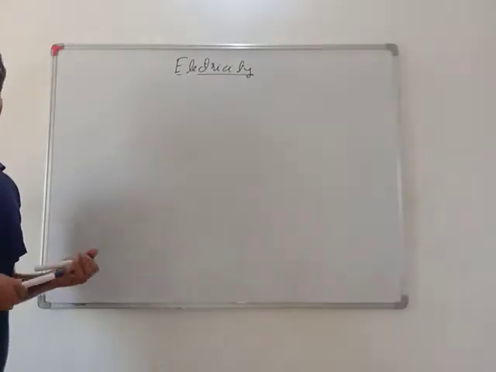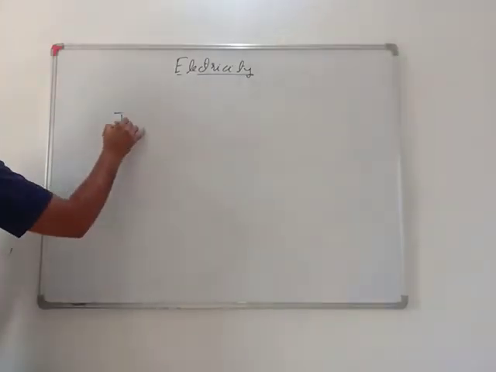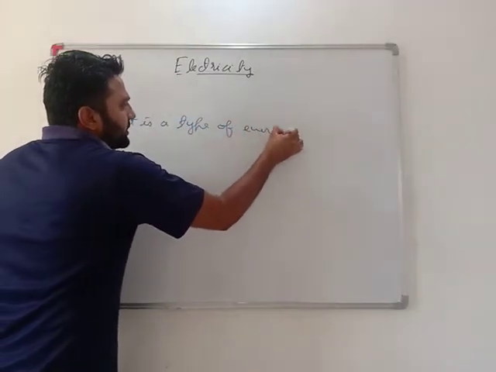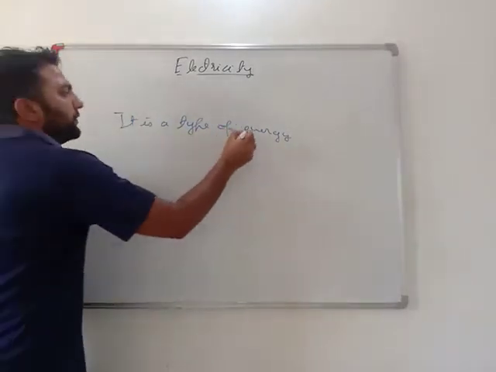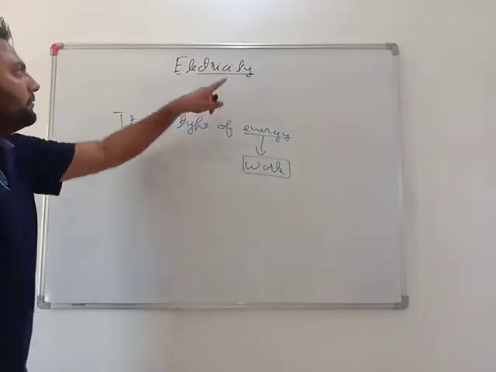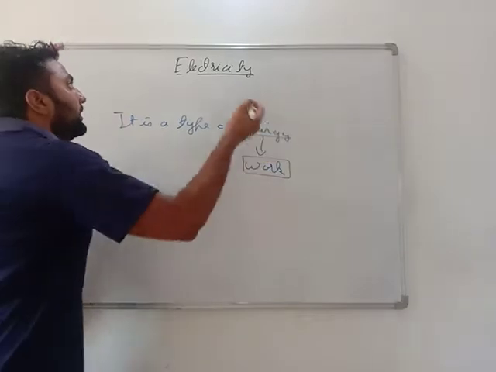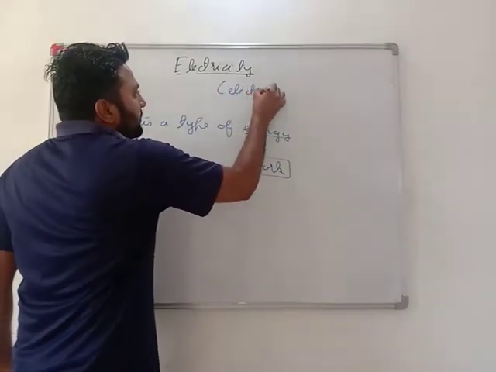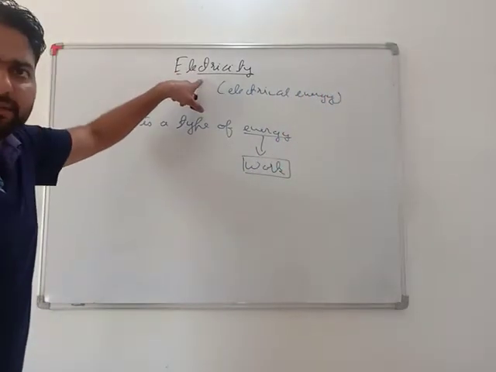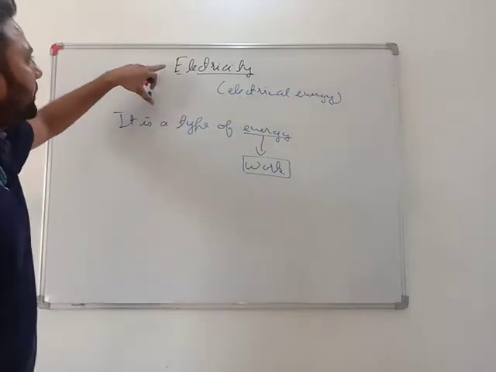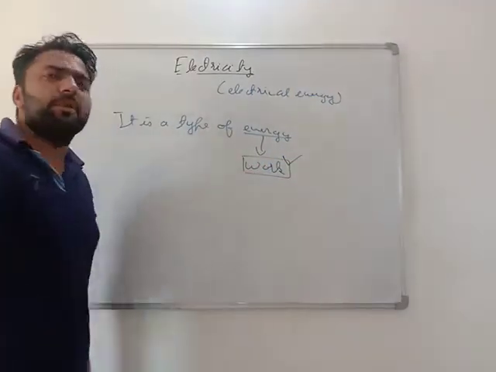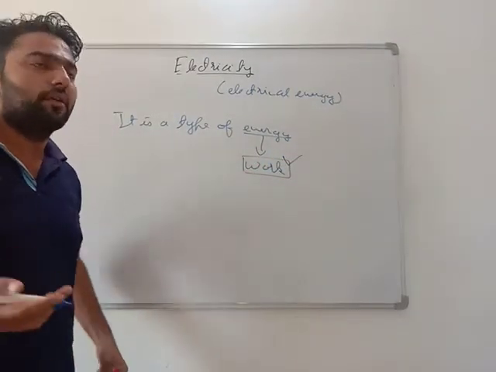Electricity. First of all, what is electricity? Electricity is a type of energy. Most important, we use this energy for work. Electricity, you can even say, is electrical energy. So, very important, what is electricity? Electricity is a type of energy and we make it to do work. For example, we use it in washing machines, refrigerators, fans and all.